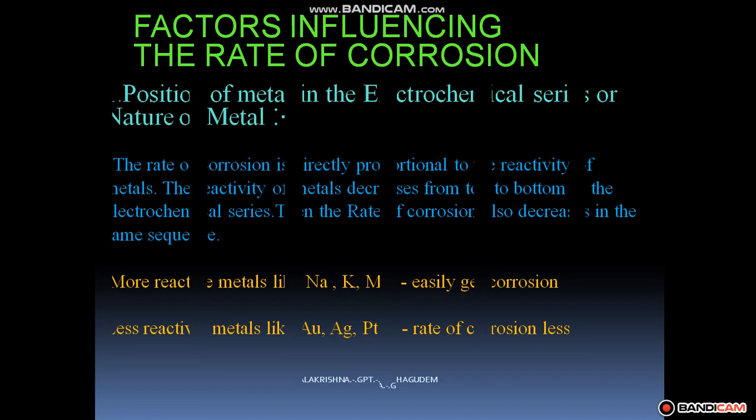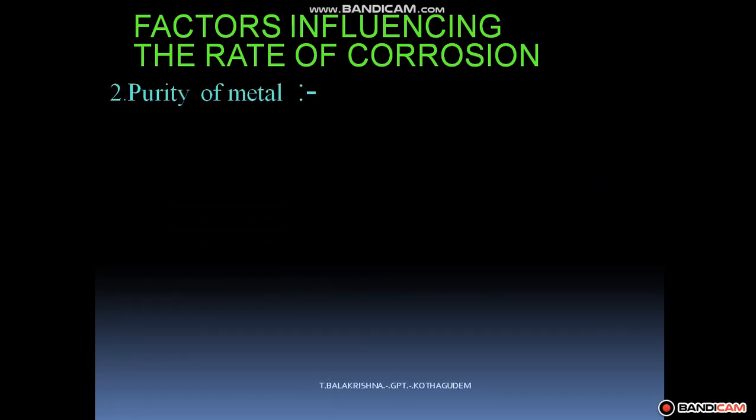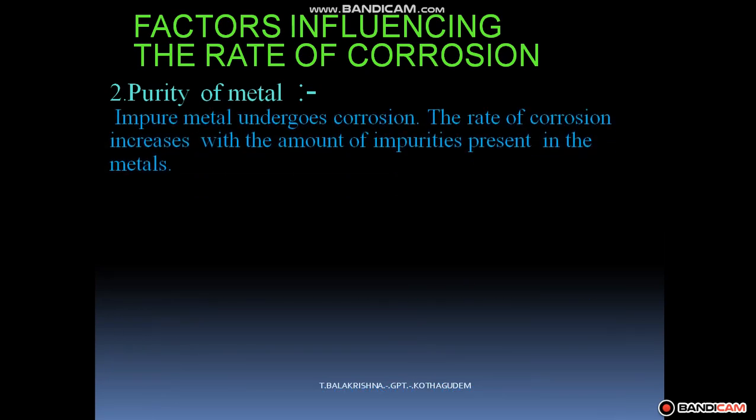The second one is purity of metal. Impure metals undergo corrosion easily. The rate and extent of corrosion increase with the amount of impurities in the metal.